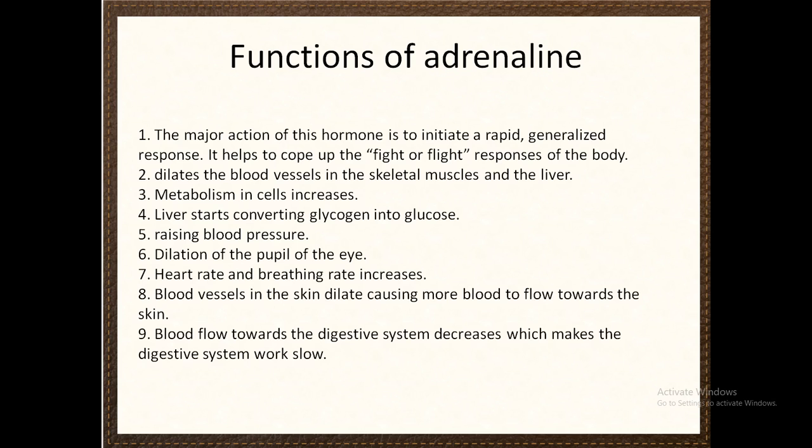And if the dilation of the blood vessels occurs towards the peripheral region of the body, it also makes the blood pressure rise. In this case, dilation of the pupil of the eye also occurs. Dilation means the increase in the size of the pupil, which is due to the iris muscles. The radial muscles of the iris contract, which makes the pupil dilate.